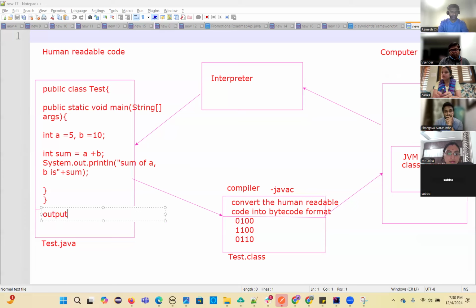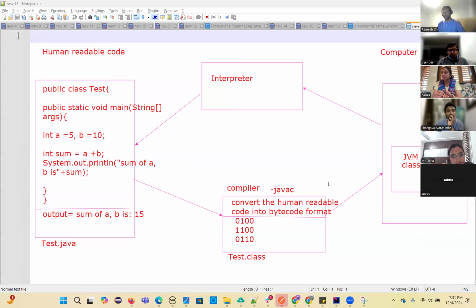What is the output? Sum of A comma B is 15. So this output will print for you in the same human readable format. That is how the code execution will happen.